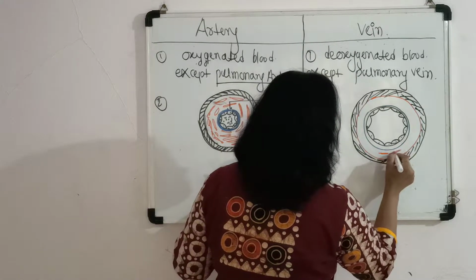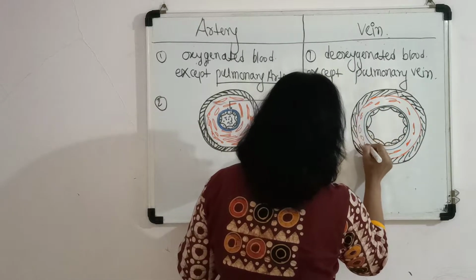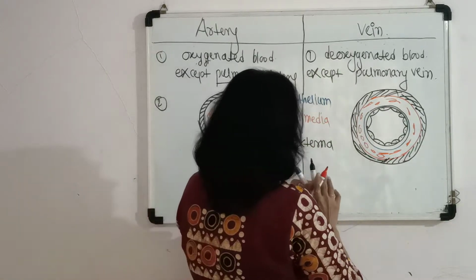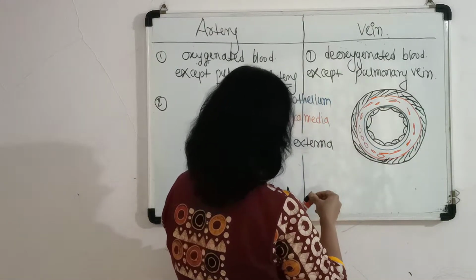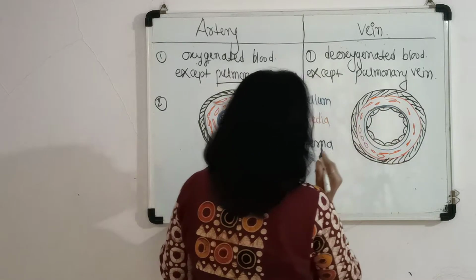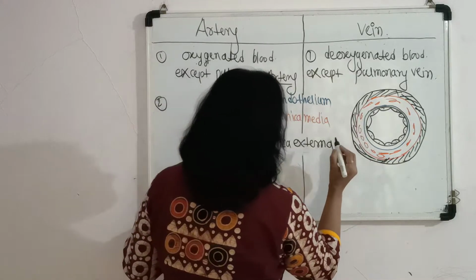The middle layer is comparatively not so thick as in the artery, and the inner tunica interna is internally lined by squamous epithelium, called the endothelium.